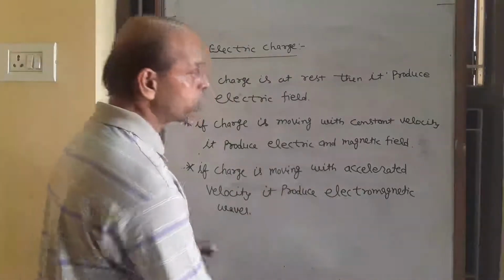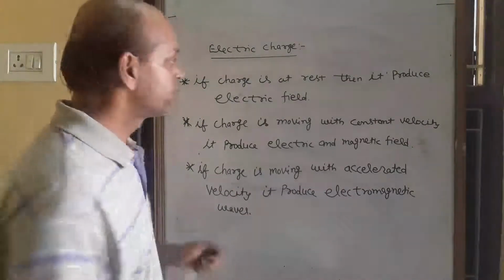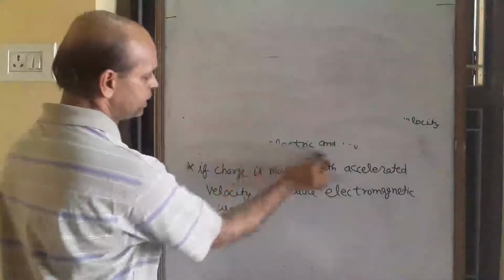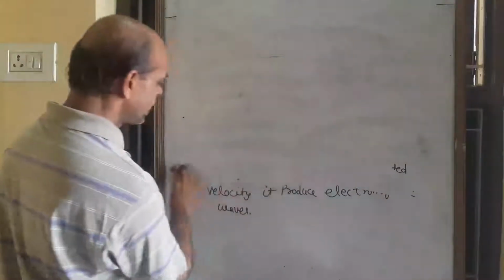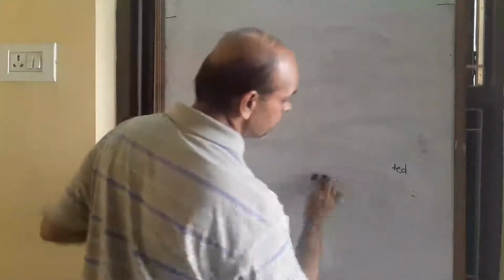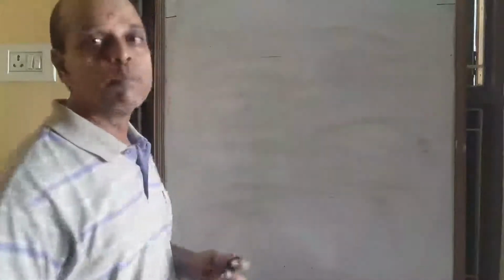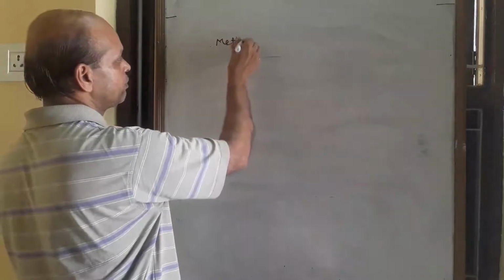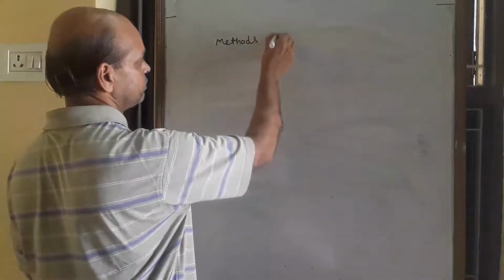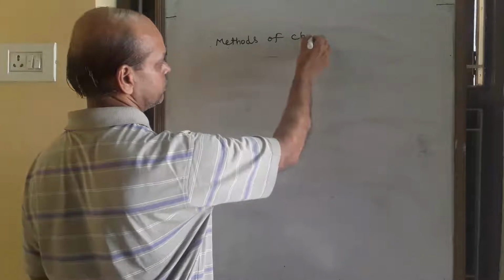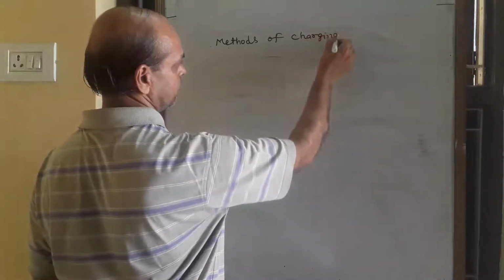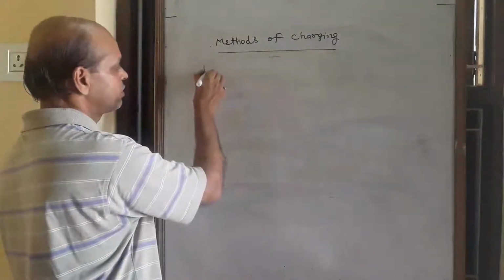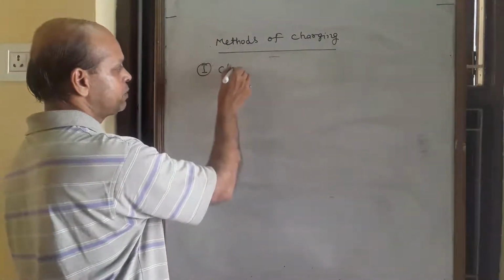Now the next topic: methods of charging. There are three methods of charging. If we use any method, then we can charge a body. There are three methods. First is charging by friction.